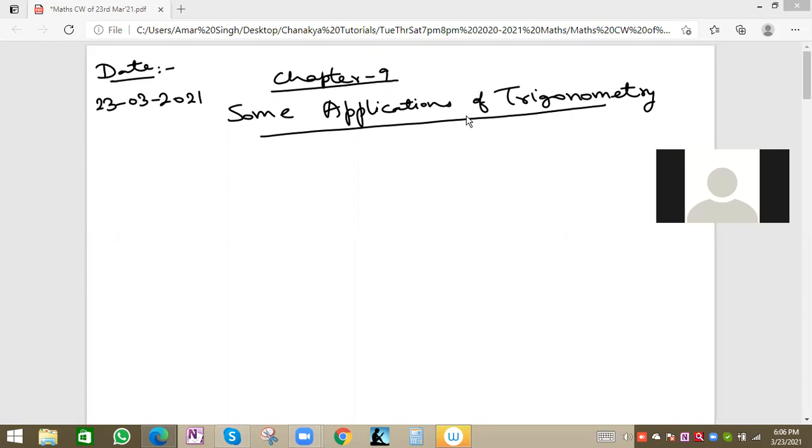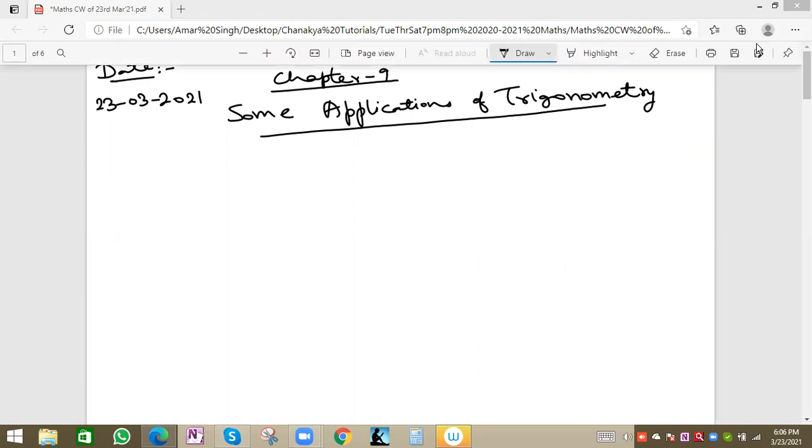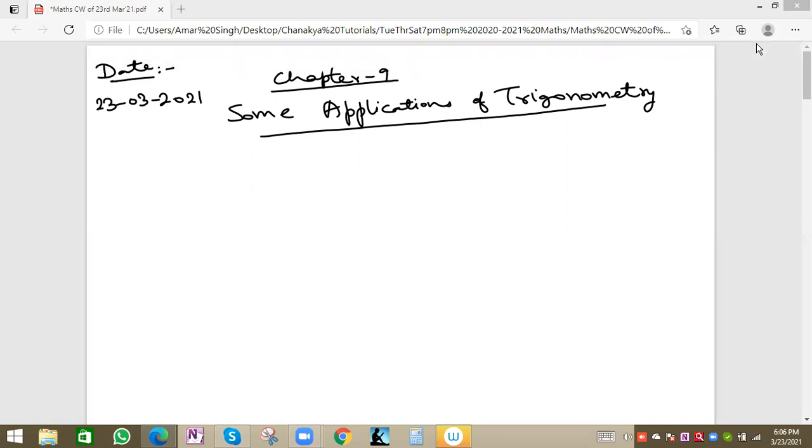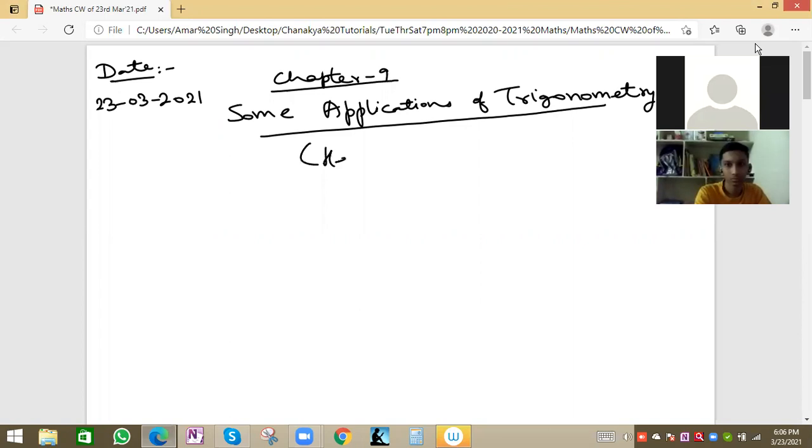See, so let's start. In applications of trigonometry, what will we see? Basically, the use of trigonometric ratios like sin theta, cos theta, tan theta. Here we use tan theta to find the height. Suppose there is a tower or a building, we can find the height of that particular portion, or we can find the base value also. This chapter is also known as height and distance.